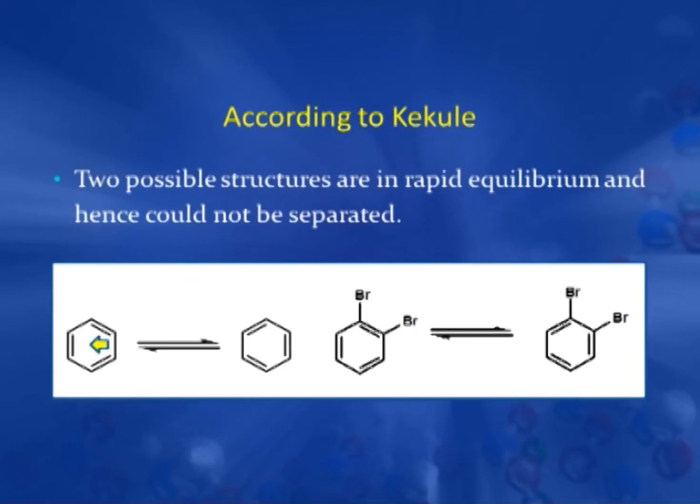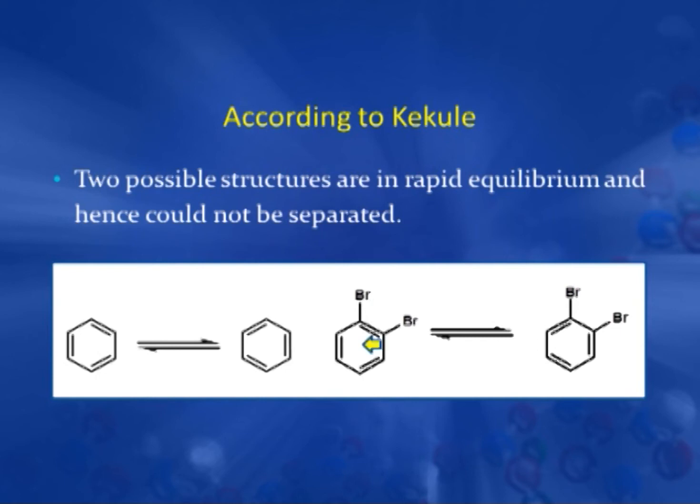Now, according to Kekule, the 2 possible structures of benzene differ only in the arrangement of double bonds here and here. Now, you see this is a double, this is a single. So, they differ only in arrangement of double bonds. These 2 are in rapid equilibrium with each other, so they could not be separated.